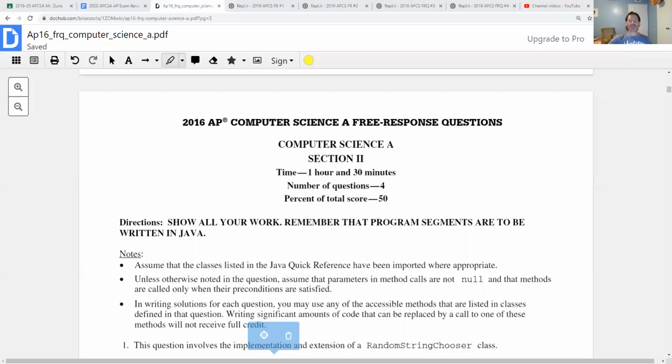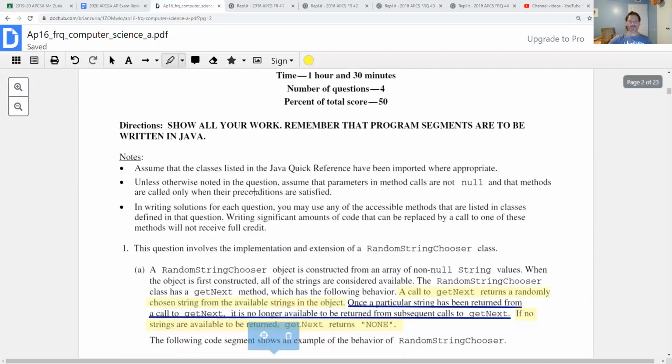You might recall, maybe not, but you might recall one day I was telling you that the 2016 test was probably the toughest free response question test that there had ever been. And that's the one that we're looking at today. So in 2016, this document's 23 pages of directions. So right away, you know you're in for a pretty tough test if the directions take up that much room.